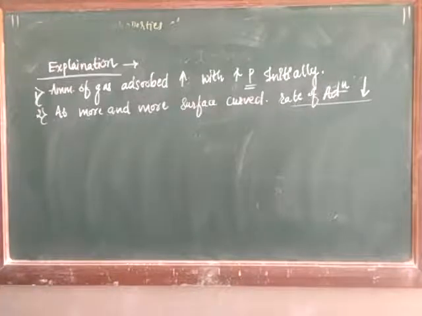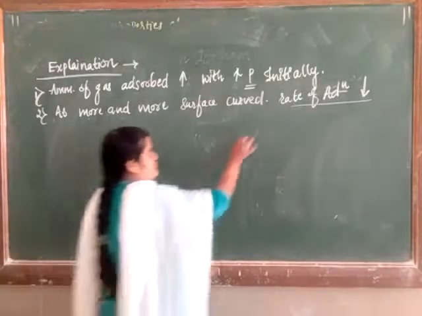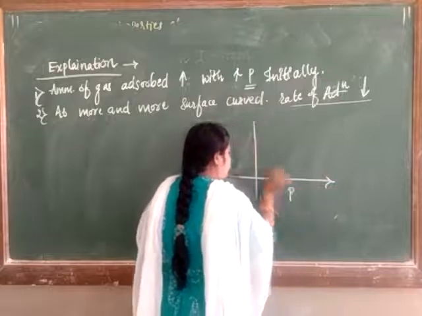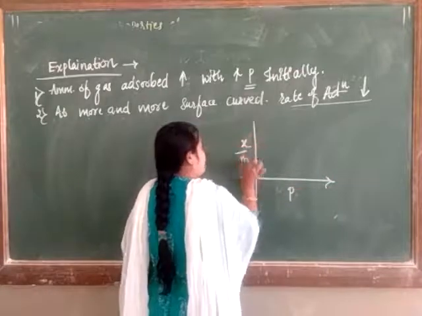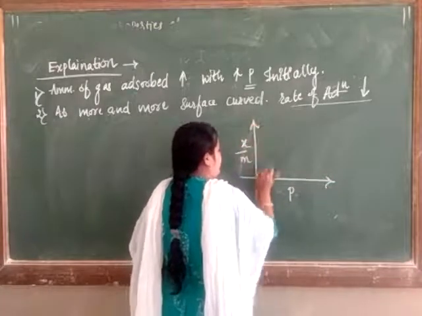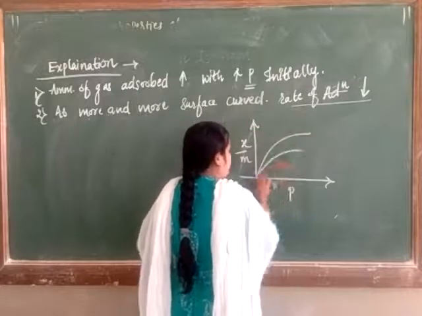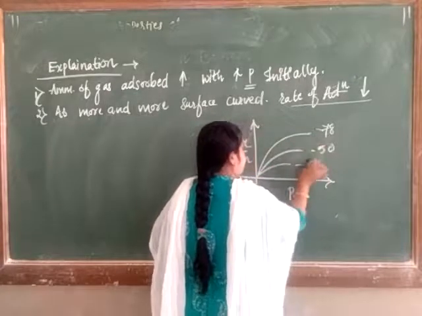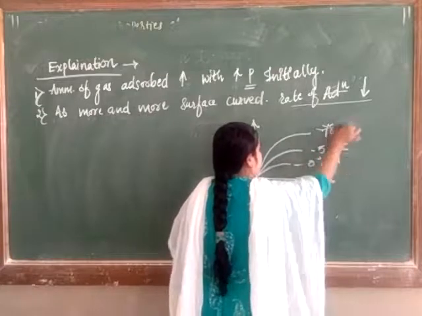Hence, at high pressure, the graph becomes parallel to the x-axis. As we know, this is our graph. This is our pressure, this is our x upon m, isn't it? And here we have plotted graphs already, one for -78, -50, and 0. These are the temperatures.